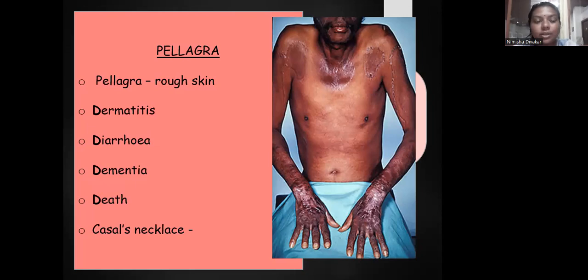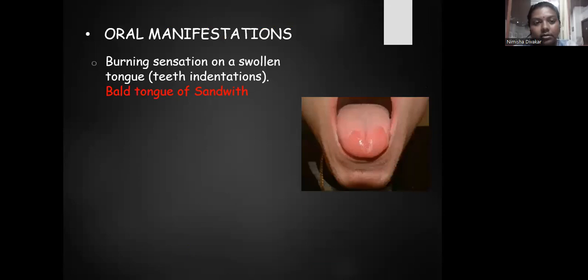This is also known as 4D syndrome, that is dermatitis, diarrhea, dementia, and death. The arrangement of lesions, that is dermatitis lesions around the neck, is known as Casal's necklace. Oral manifestation is, as with riboflavin, reduced papillation, that is depapillation, and there will be a burning sensation on a swollen tongue with teeth indentation, which is known as bald tongue or scalloped tongue.